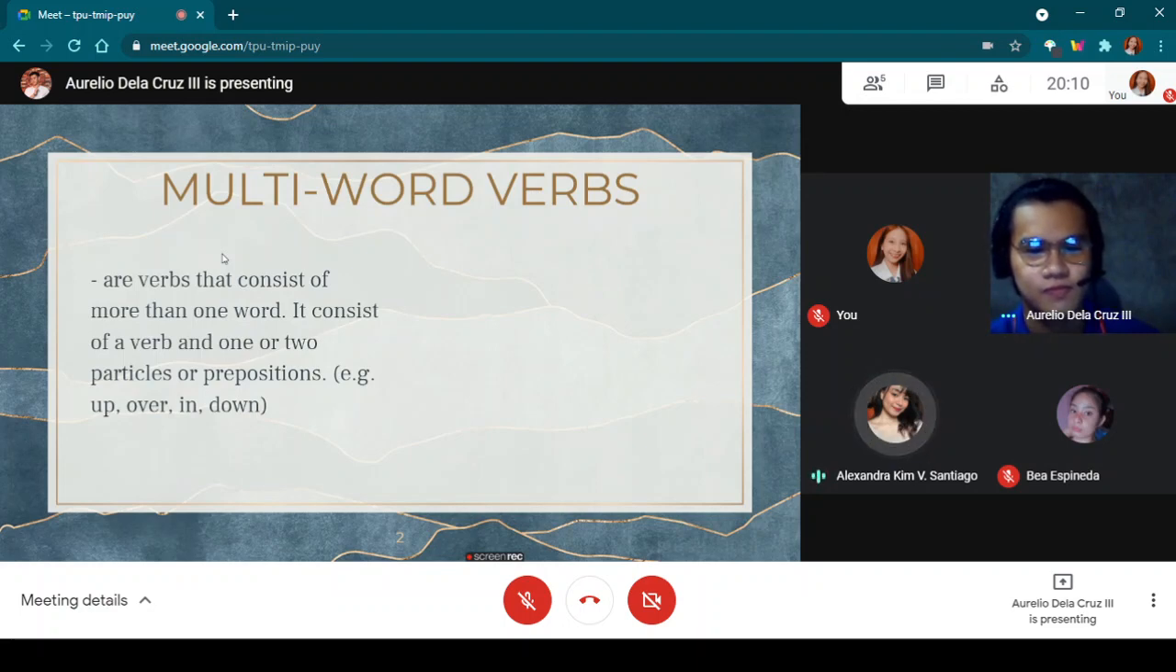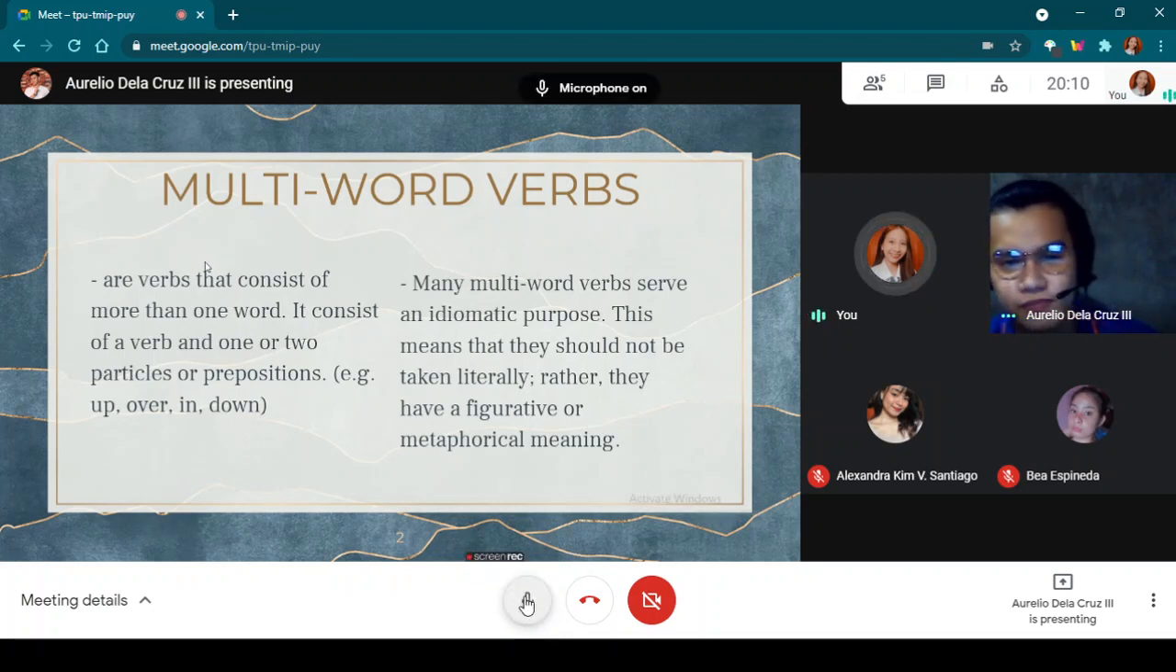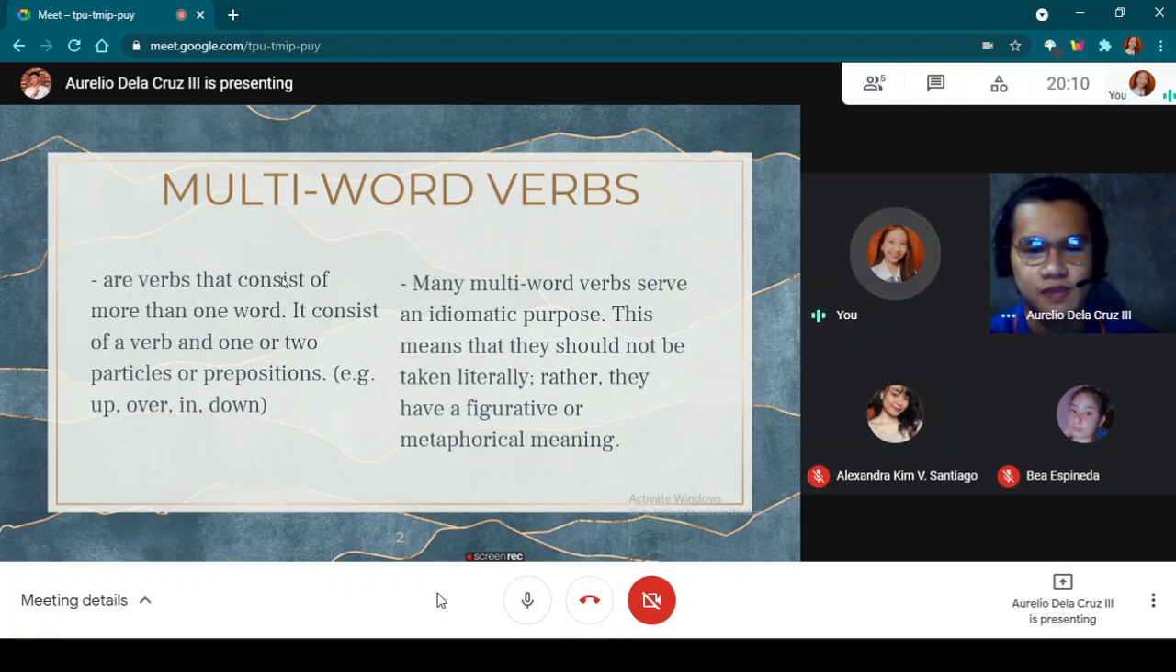It consists of a verb and one or two particles or prepositions. Example: up, over, in, down. And another, please read. Raimundo, please. Many multi-word verbs serve an idiomatic purpose. This means that they should not be taken literally. Rather, they have a figurative or metaphorical meaning.